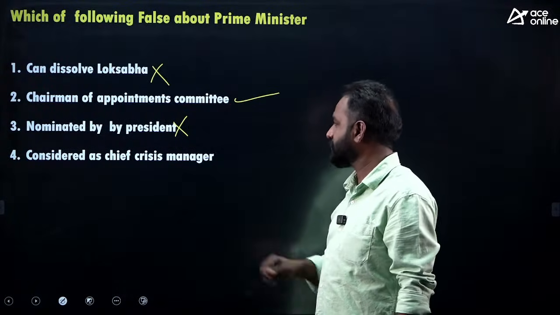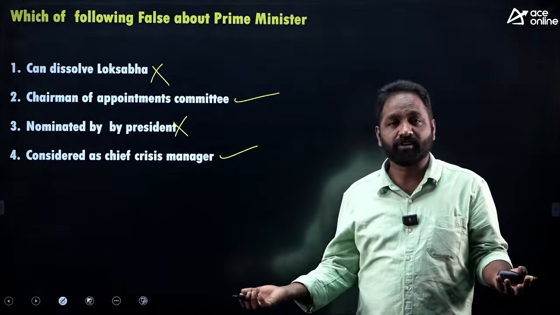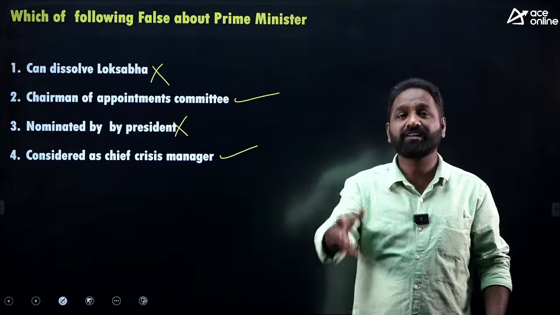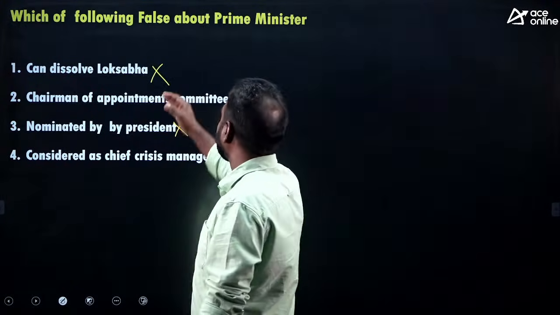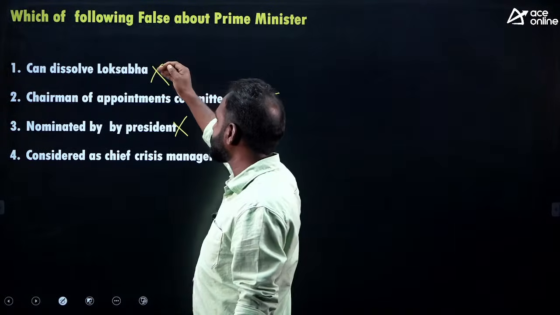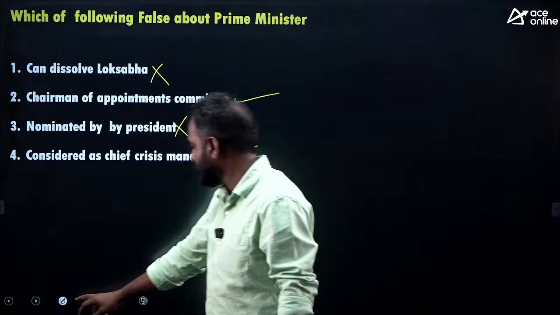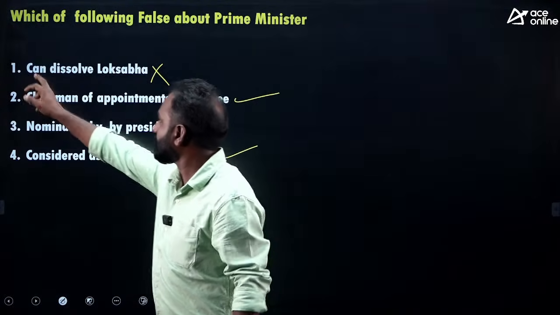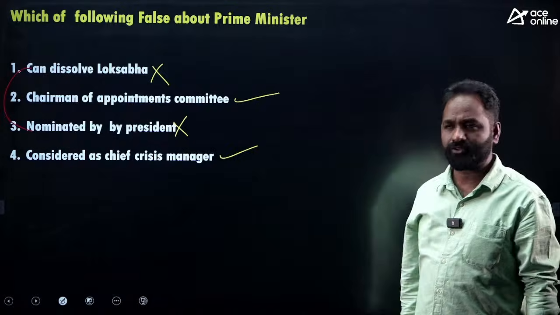Considered as the Chief Crisis Manager? Yes. Whenever a crisis happens, political crisis or natural calamity, the Prime Minister will lead the country. So which are false about the Prime Minister? Sorry, 1 and 3 are false. 1 and 3 false.